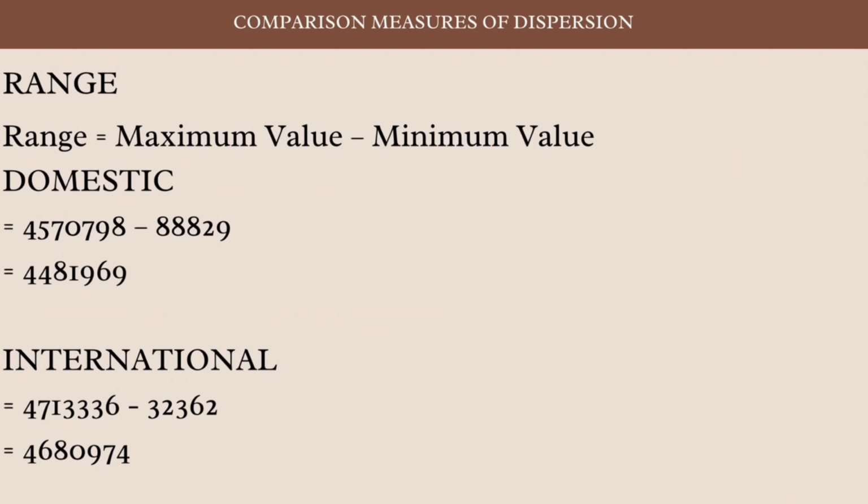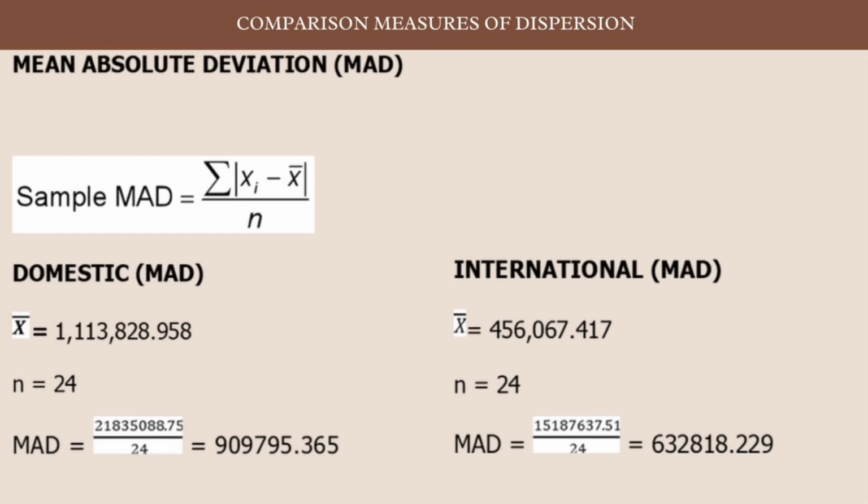The range of domestic is equal to 4,570,798 minus 88,829, which equals 4,481,969. The range of international is equal to 4,730,336 minus 32,362, which equals 4,680,974. Next, to calculate the mean absolute deviation, MAD, I use the formula given.